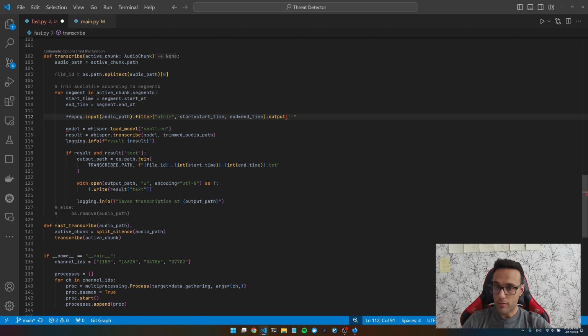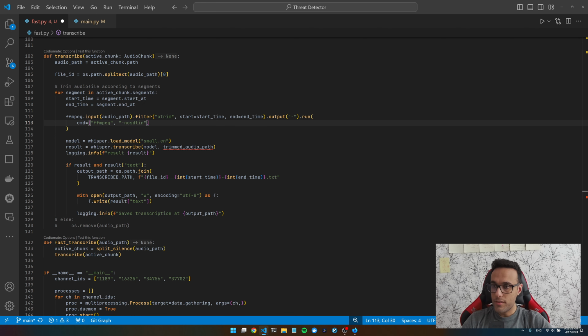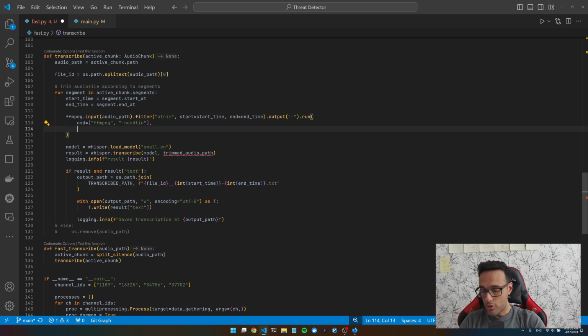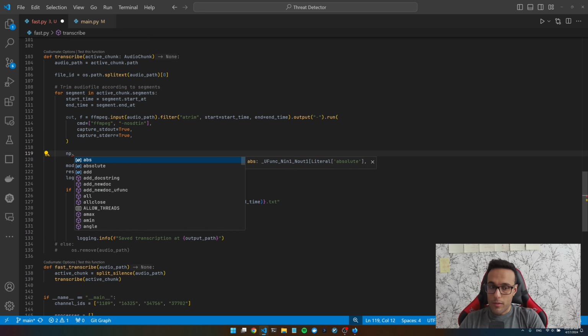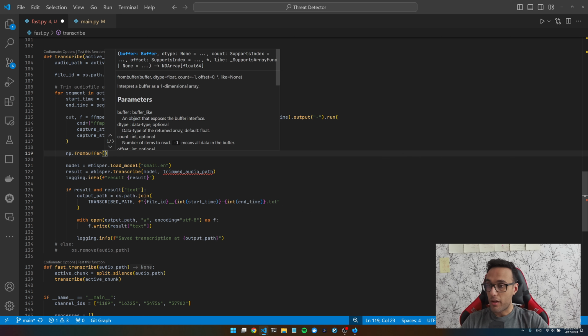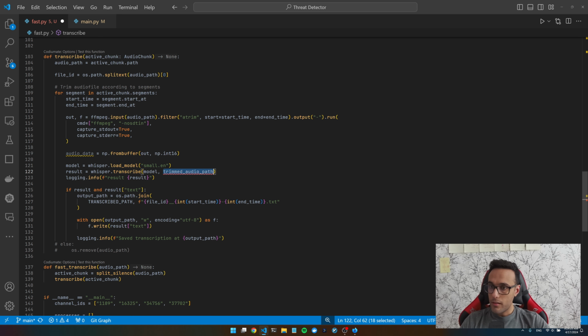I don't care about the file name, no stdin, and I'm going to try to capture any error. I'm going to use NumPy to create an array from that audio data, and I'm going to pass it to Whisper.